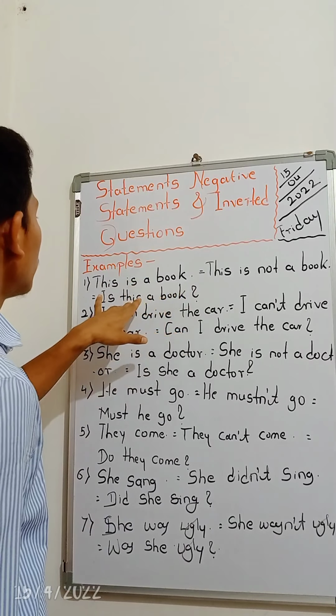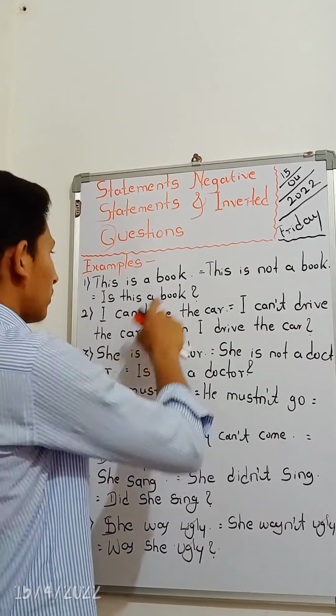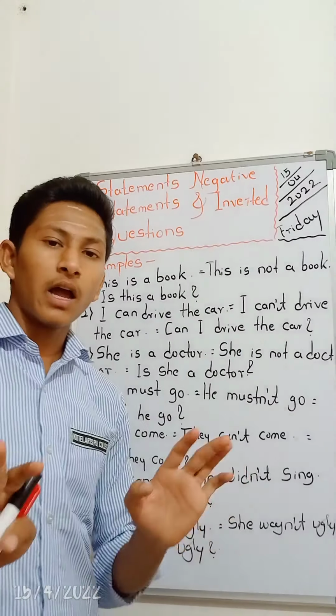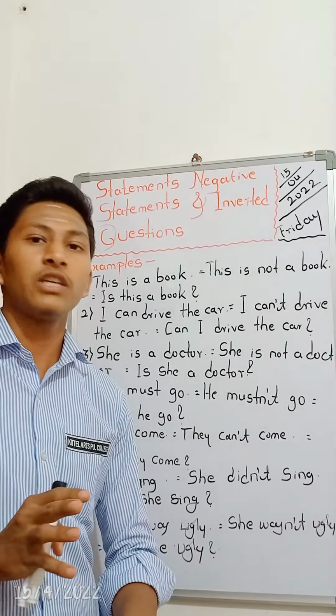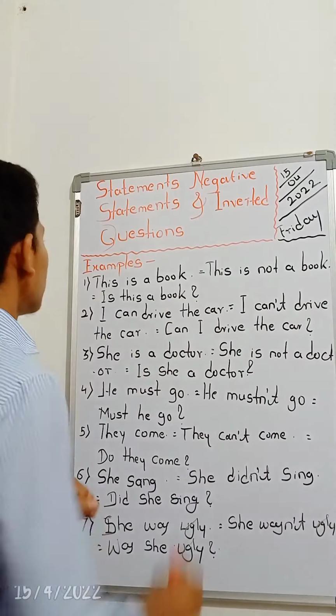Let me discuss how to frame the negative and how to convert them into questions. This is a book. This is not a book. I think you might have heard about the do's and don'ts. These are also like that.